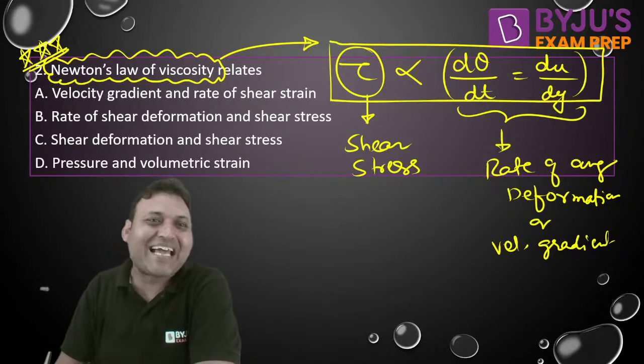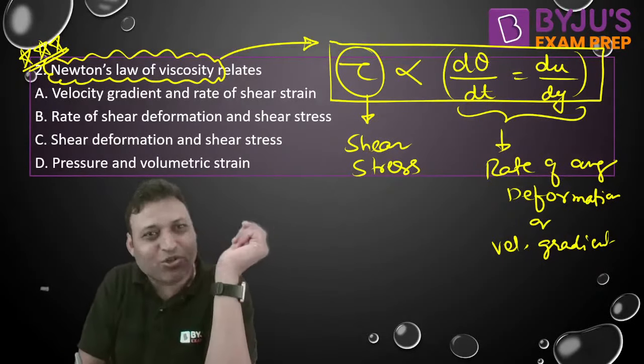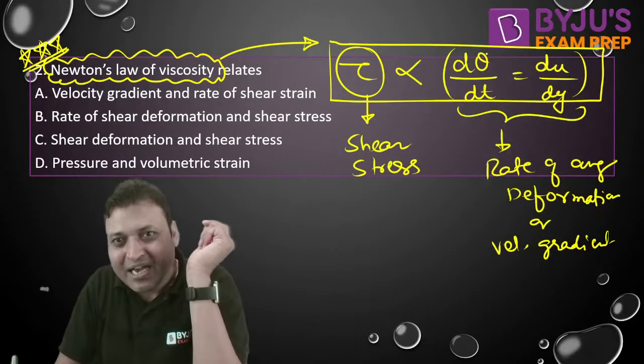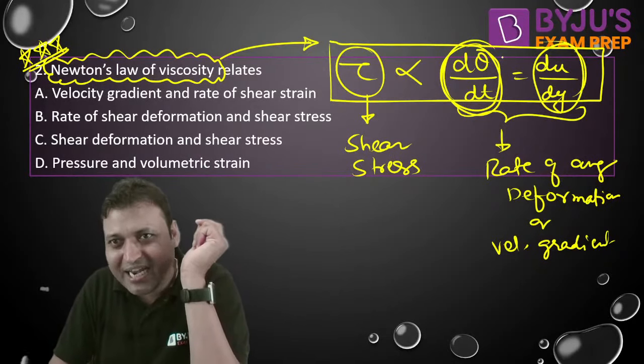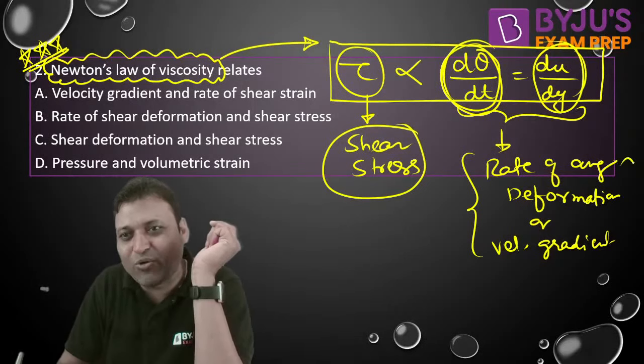I have not received the correct answer. No, it does not relate. Newton's law of viscosity does not relate the velocity gradient and rate of shear strain. Rate of shear strain is d theta by dt. Velocity gradient is du by dy. It relates the shear stress and rate of angular deformation.